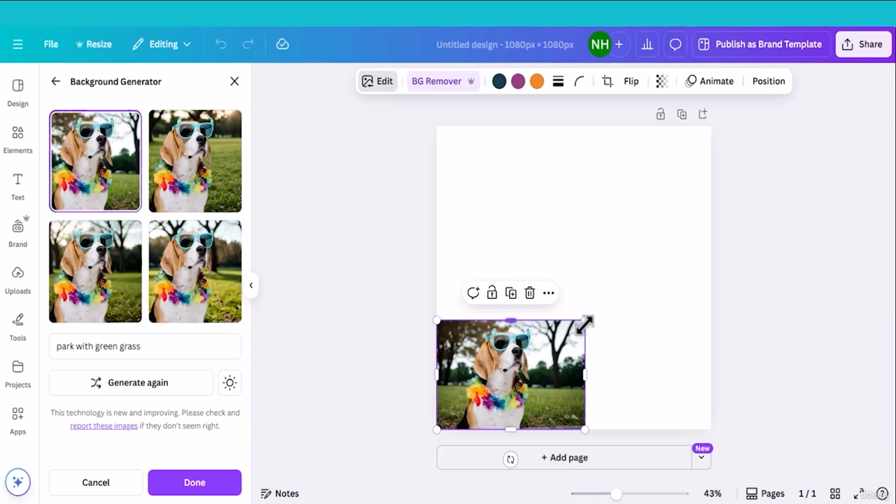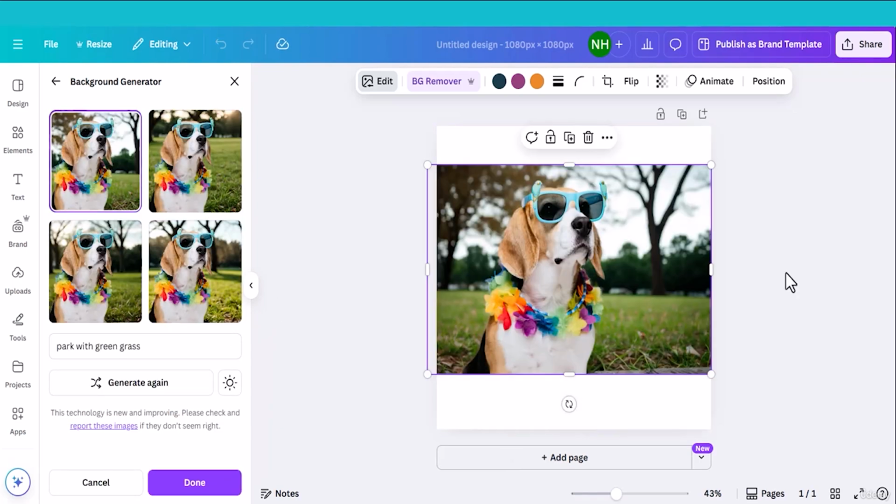Here is a cool park with green grass. With Canva's new background generator, you can give your images an extra boost and make your images stand out even more.